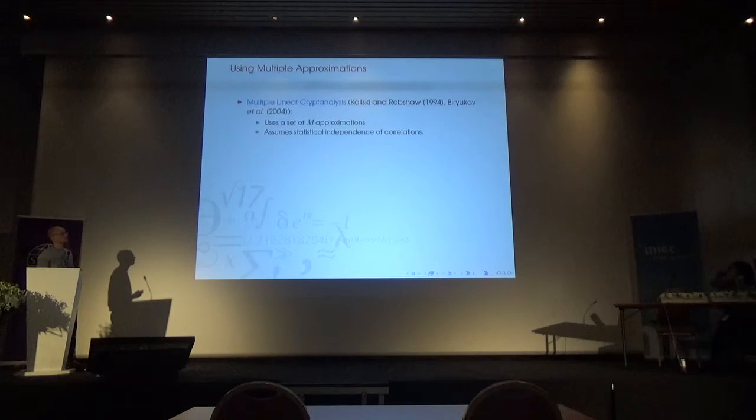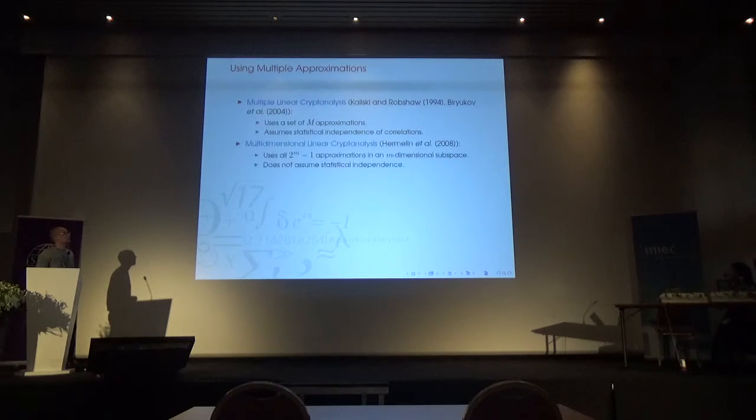And this is kind of difficult to guarantee. To try to remedy this, multidimensional linear cryptanalysis was proposed, and this uses all approximations in an n-dimensional subspace. To some extent this avoids assumptions about statistical dependence, but we might have to include a lot of approximations that the cryptanalyst is not necessarily interested in.